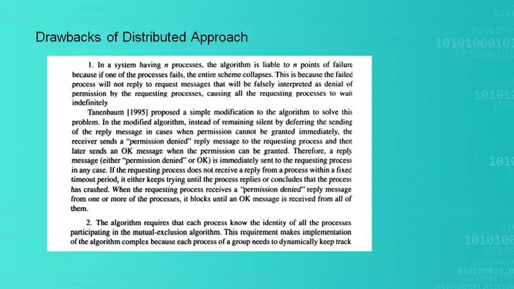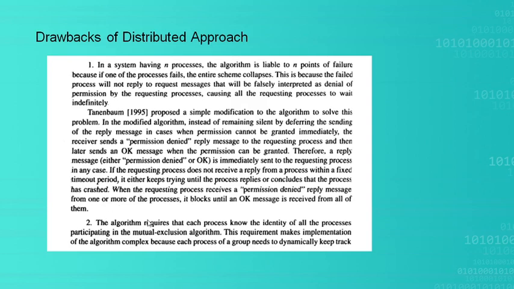So if neither of the messages is received, then the P1 process can think that the P2 process has failed. In such a case, we get a chance of escaping from the infinite waiting state. When P2 sends a permission denied message, P1 may think that it can wait till it gets an OK message from P2.